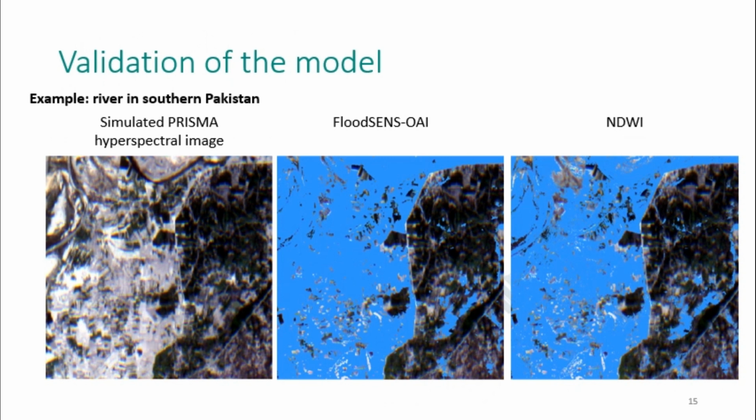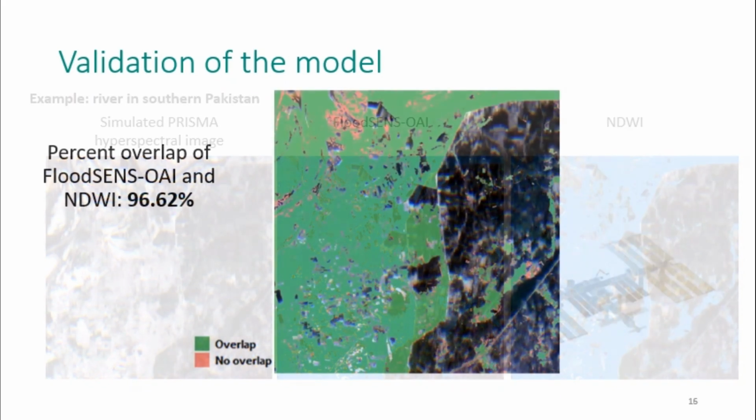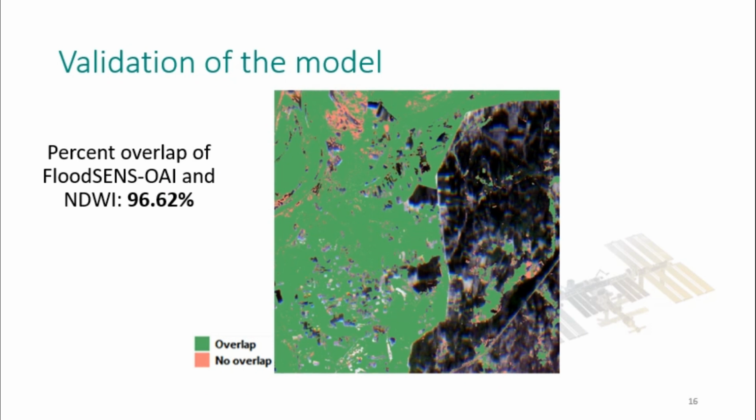The performance of FloodSENS OAI is evaluated using established benchmark band ratio algorithms, such as the Normalized Difference Water Index. In this case, with an NDWI threshold of 0, the overlap between FloodSENS OAI and the NDWI is 96.62%. The proposed ML algorithm can successfully discriminate between flooded and non-flooded areas in complex scenes.